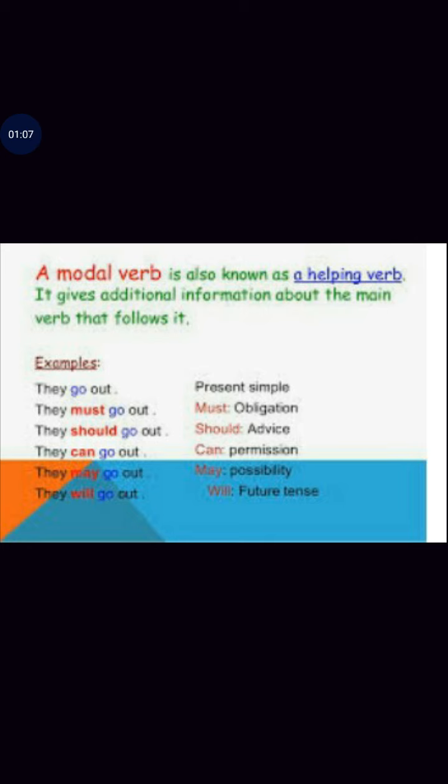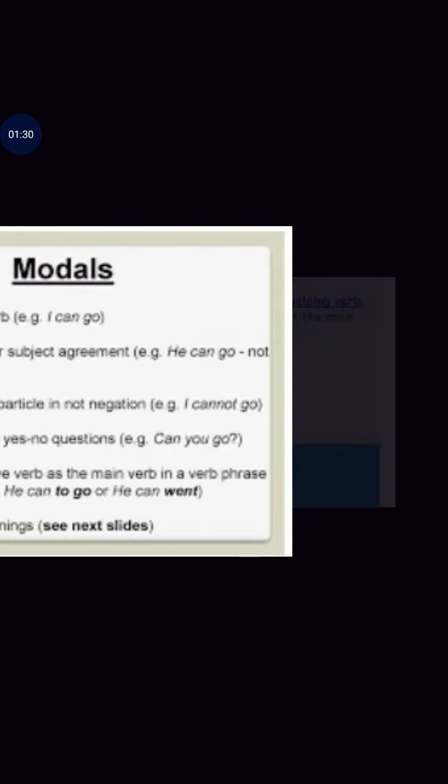Like, they go out. They must go out. So in "they go out", go is the main verb. It is not supported by any modal verb, but in the next sentence, they must go out, must shows an obligation, which is a modal verb. So basically the modal verbs support the main verb.